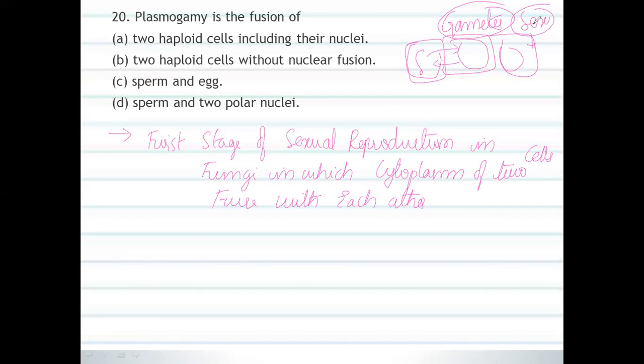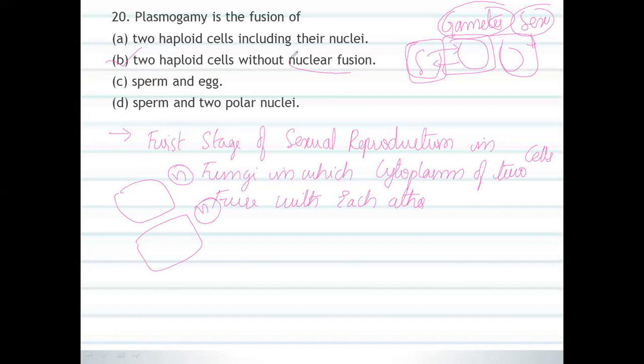So plasmogamy is the fusion of two different plasma, the fusion of two haploid cells without nuclear fusion. For example, this is one cell and this is another cell, each having n number of chromosomes, which is haploid.